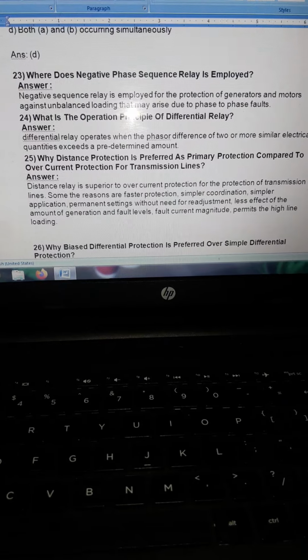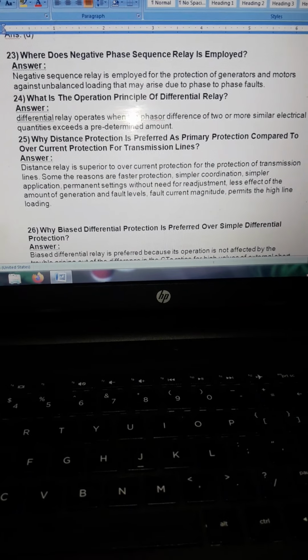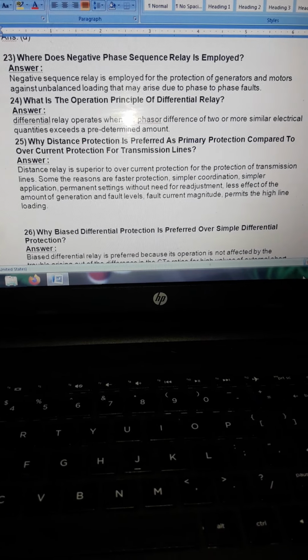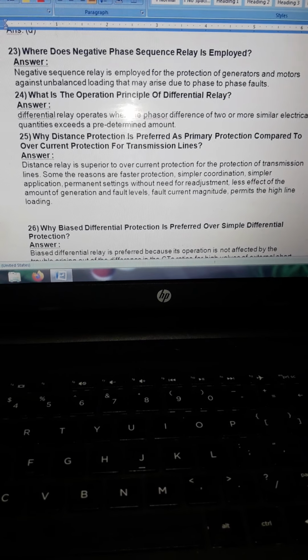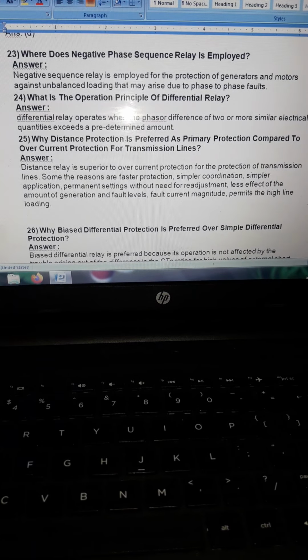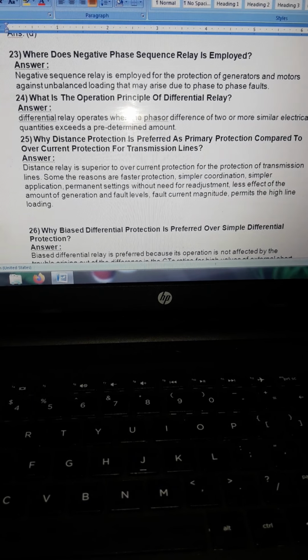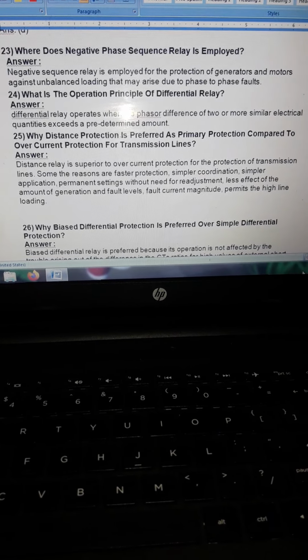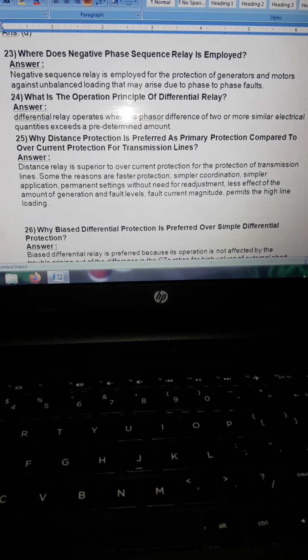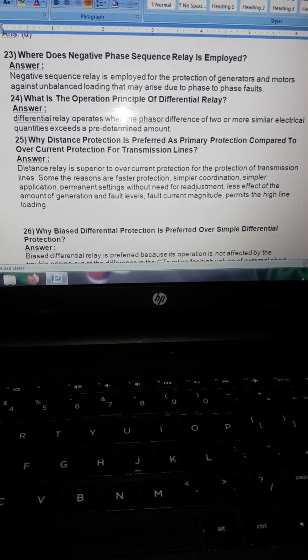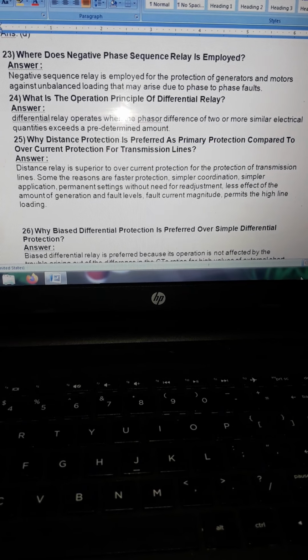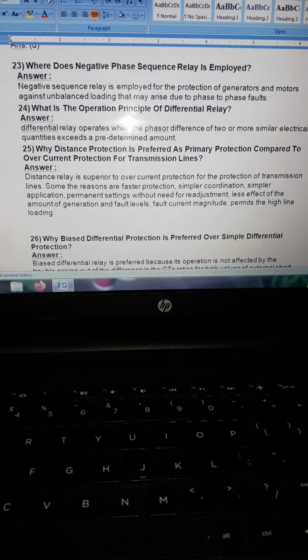Then we come to some questions. Where is a negative phase sequence relay employed? A negative sequence relay is employed for the protection of generators and motors against unbalanced loading that may arise due to phase-to-phase fault. What is the operating principle of a differential relay? A differential relay operates when the phasor difference of two or more similar